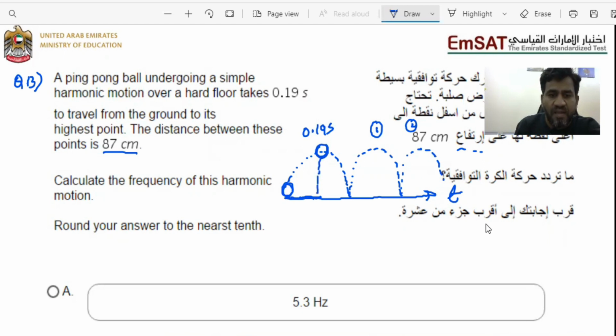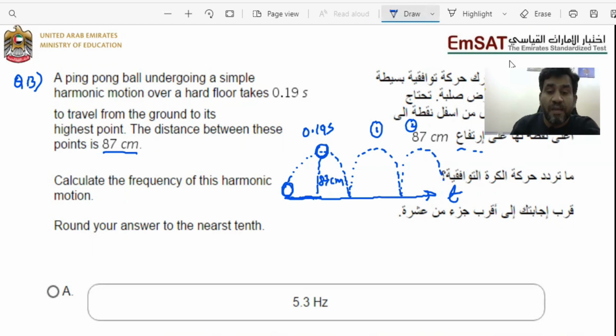So they are saying this is the 87 centimeters when it is going from its reference point to the highest point. But in this question there is nothing to do with the distance, because they are asking us about the frequency.